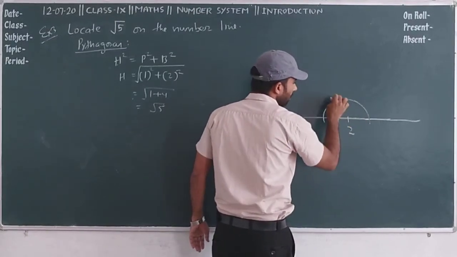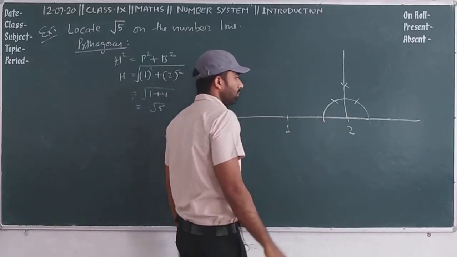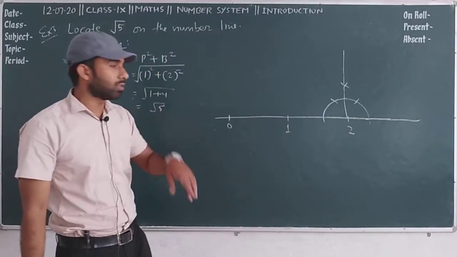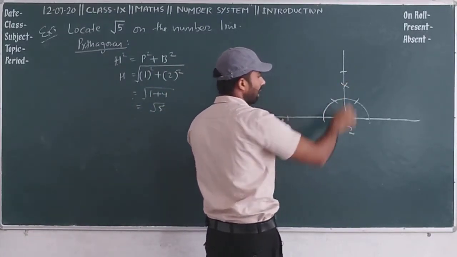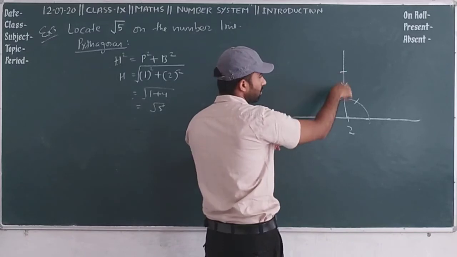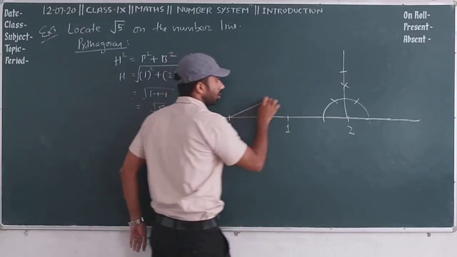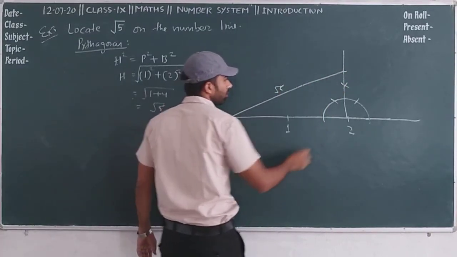Similarly, like this. As the perpendicular, we need to consider only 1 unit, so again we will take this length and mark one arc here, so it is equal to this length. Now we can join it from 0, and then this is equal to under root 5.